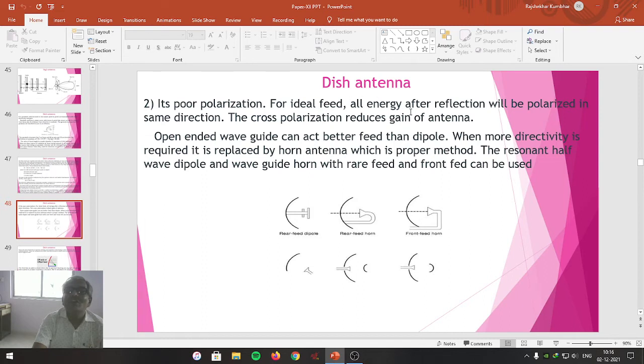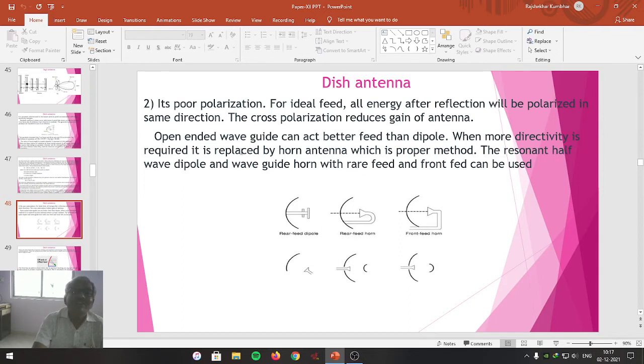For an ideal feed, all energy after reflection will be polarized in the same direction. And in this case, cross polarization will occur and it will reduce the gain of the antenna. So this is the problem of the dipole antenna, but it can act as the feeder for the parabolic antenna. Therefore, an open-ended waveguide can act as a better feed than the dipole. So to avoid these two problems, the dipole is replaced by an open-ended waveguide.